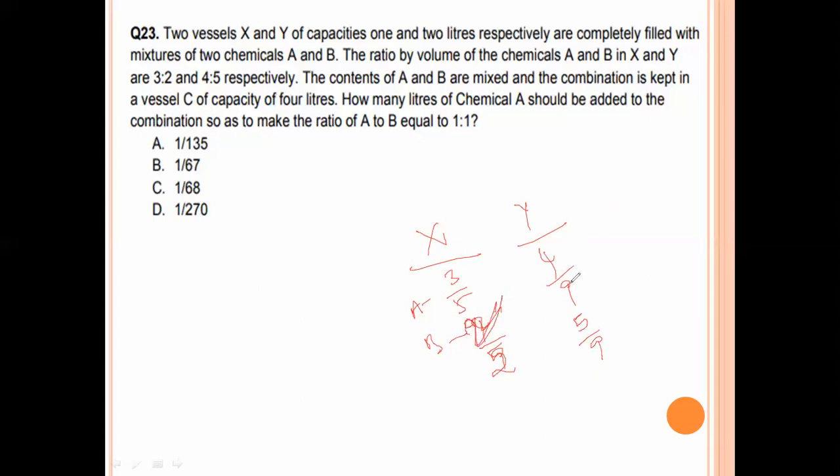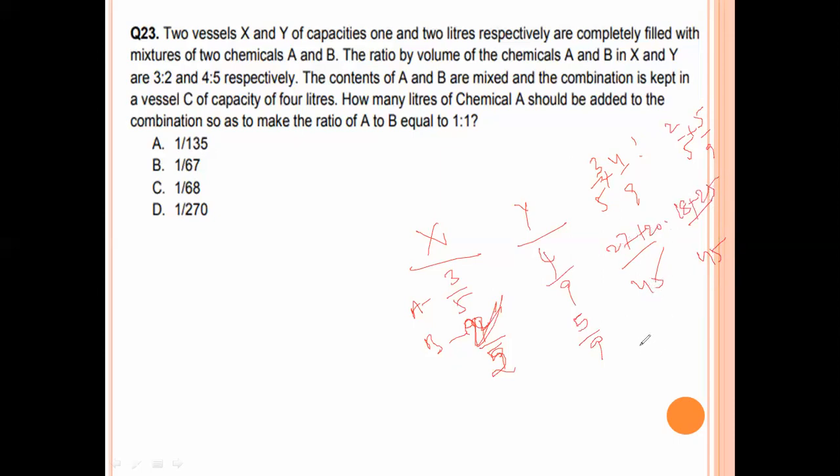Now, both combined. 3 by 5 plus 4 by 9 is 2. 2 by 5 plus 5 by 9. 45. 5 9s are 45, 9 3s are 27. 9 5s are 45, 4 5s are 20. 45. 5 9s are 45. 9 2s are 18. 9 5s are 45, 5 5s are 25.